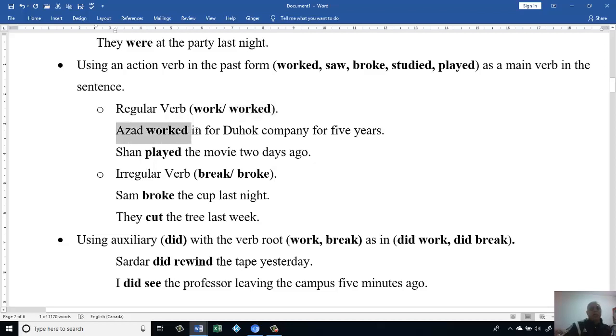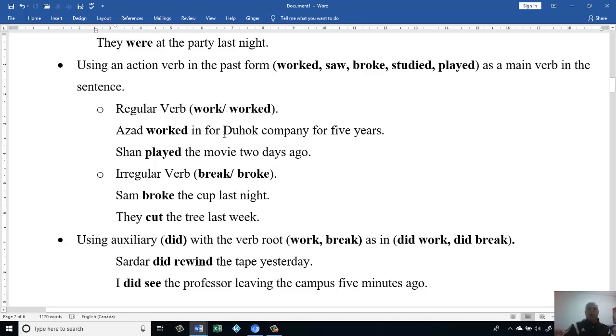Azad worked for the dog company for 5 years. Okay, if we look at the sentence, here we have a subject, Azad, then we have worked as the verb because we have -ed here. For the dog company for 5 years.